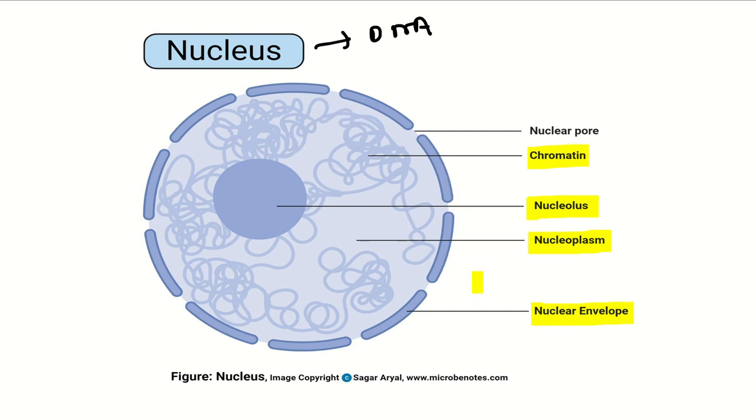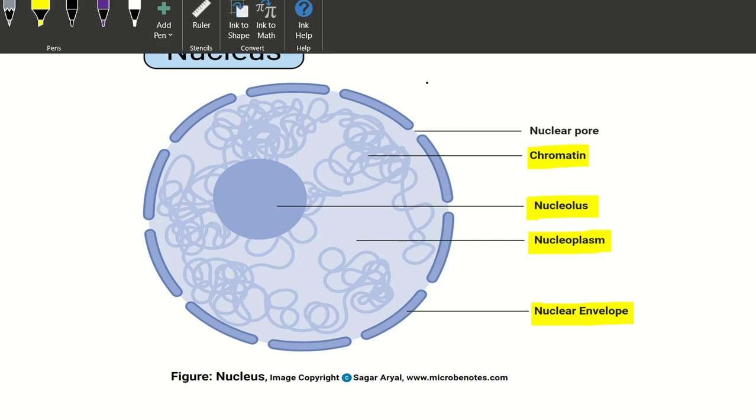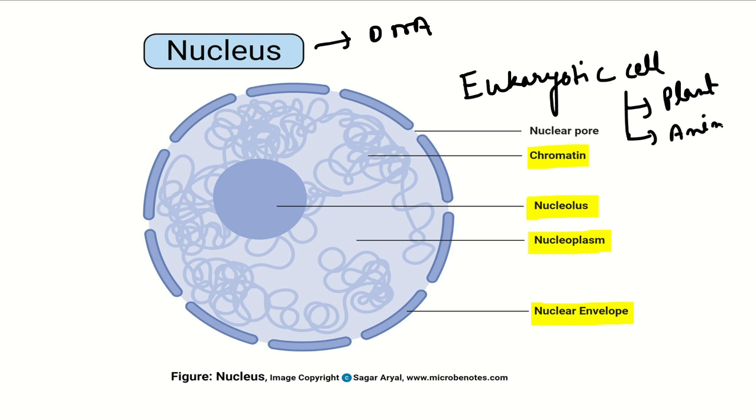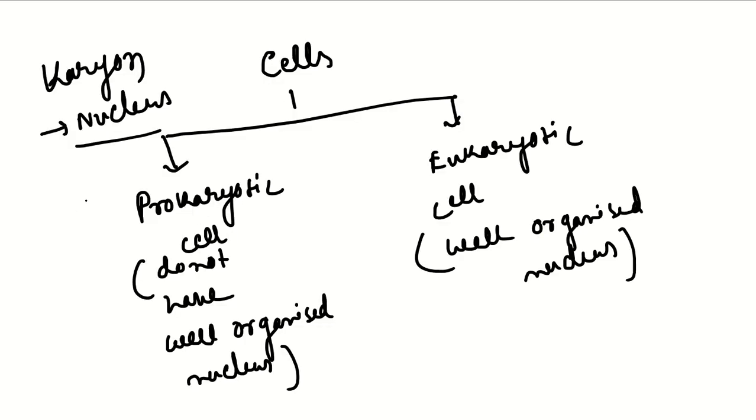This is the well constructed nucleus because all four parts are available in it, and such a nucleus is present in all eukaryotic cells, meaning animal cells and plant cells, but not in prokaryotic cells. Pro means primitive, so such a well organized nucleus we cannot get in primitive cells.